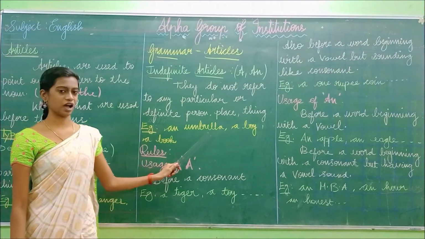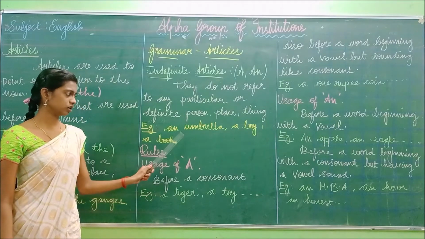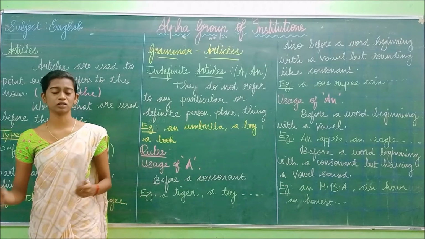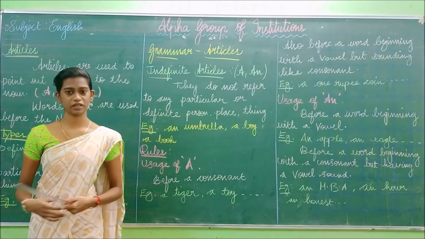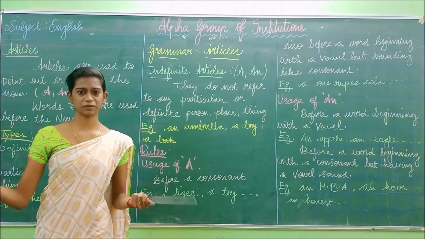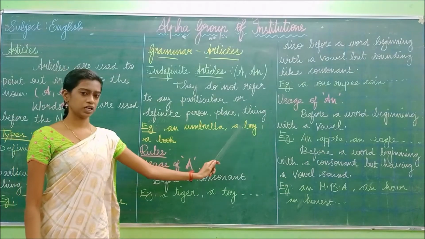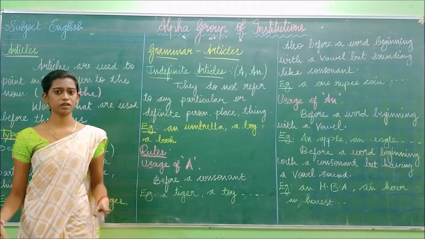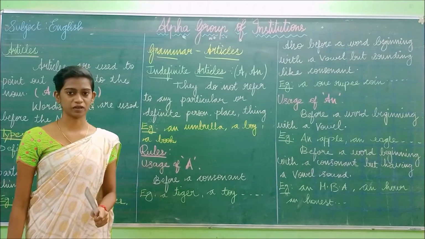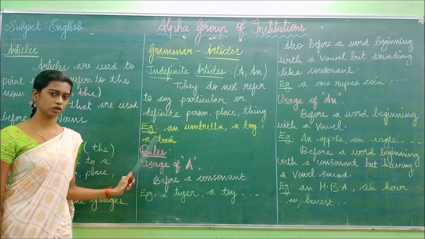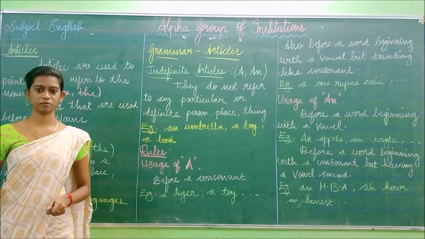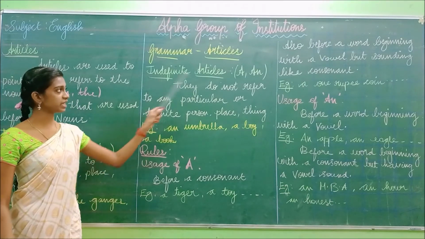Example: an umbrella, a boy, a book. In this case, an umbrella does not represent a particular thing. The type of the umbrella, the color of the umbrella, how the umbrella is, we have not specified. Like this, a boy. This boy may be whoever. We didn't represent the boy as a particular person. Like that, a book. In this also we didn't refer to the particular name of the book. We have mentioned it as a common book. So it is known as indefinite articles.